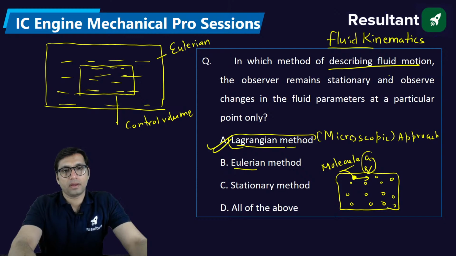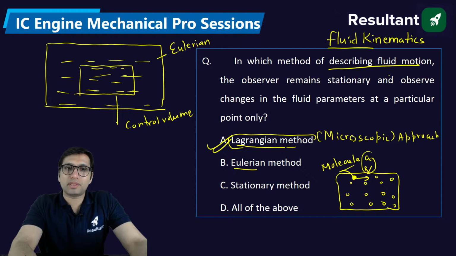So if you see the exact definition of Eulerian and Lagrangian, you will find it is mentioned that in the Lagrangian description of the fluid flow, individual fluid particles are marked and their position or velocity are described as a function of time.